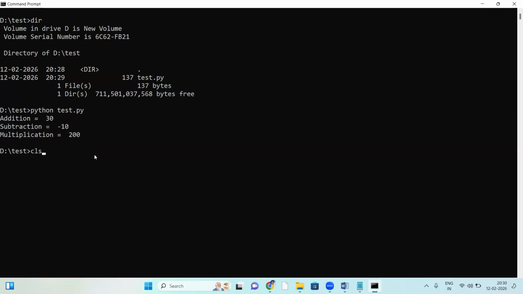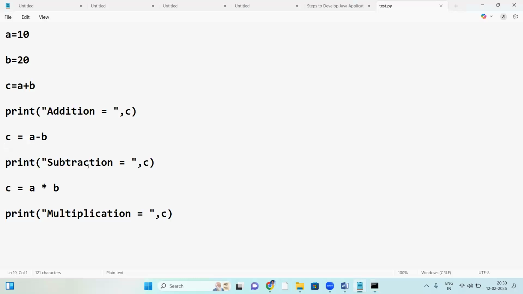Suppose there are errors, what happens here? See, I am using the up arrow key to get the previous commands. Notepad test.py. Suppose some mistakes: for example, here the W code is missing. Suppose here a bracket is missing. Suppose here a comma is missing. What happens? There are three errors in total.